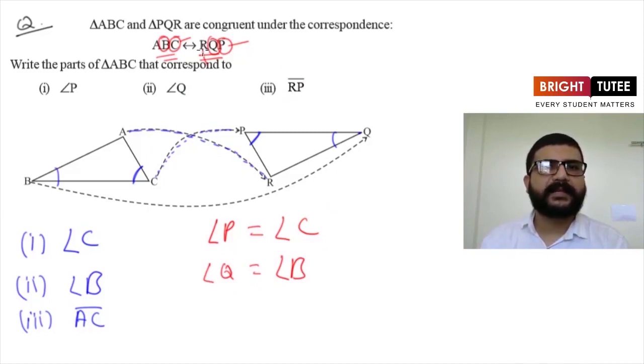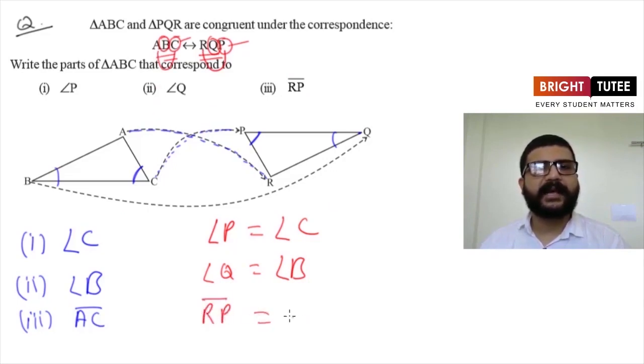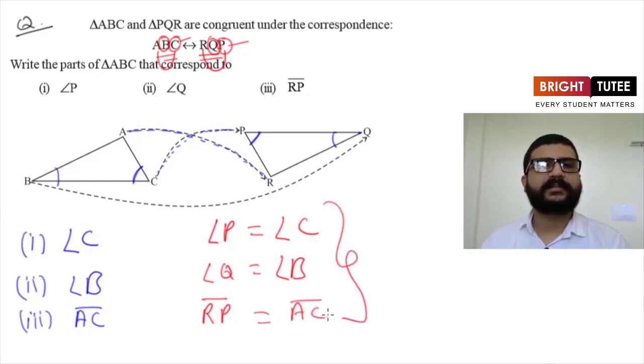And then we are having RP. Now see here RP, the first vertex and the last vertex here. So here the first vertex is A and the last one is C. So it means we can directly say side RP is equal to side AC. So like this also we can write the corresponding relations.